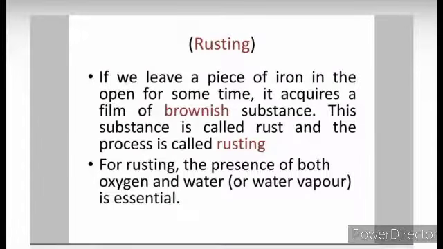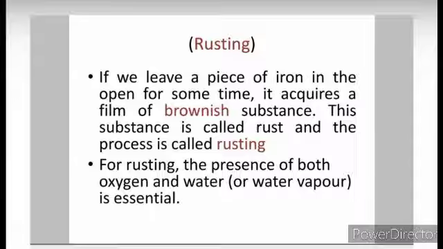Rusting. If we leave a piece of iron in the open for some time, it acquires a film of brownish substance. It happens many times with our household items made of iron. This brownish substance is called rust, and this whole process is called rusting. And what are the requirements for rusting? The presence of both oxygen and water or water vapor is essential.